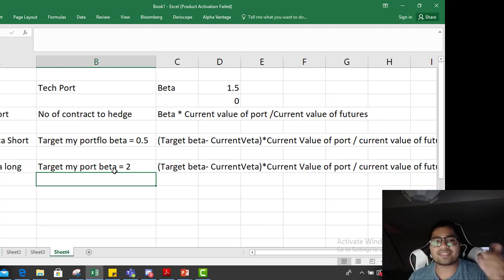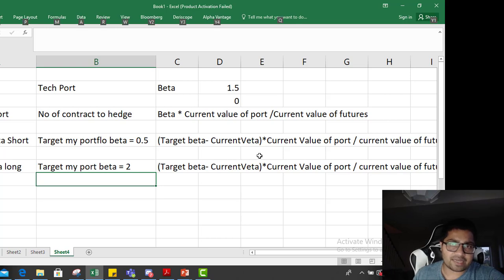To change the speed, the number of contracts is target beta minus current beta, into current value of portfolio, divided by current value of futures.